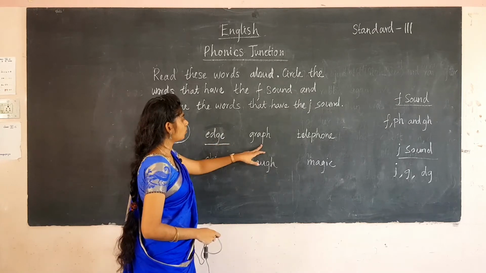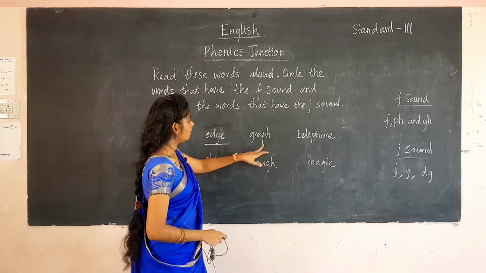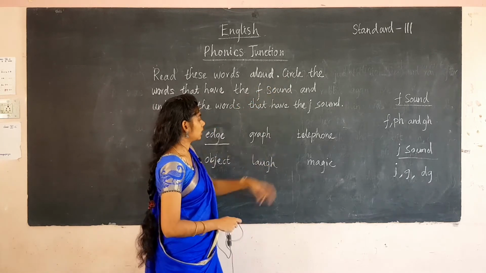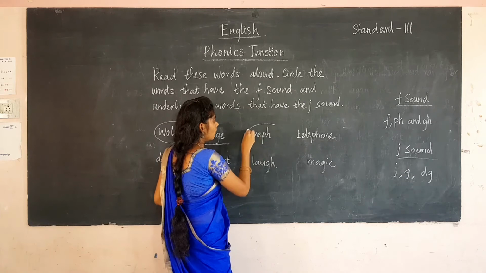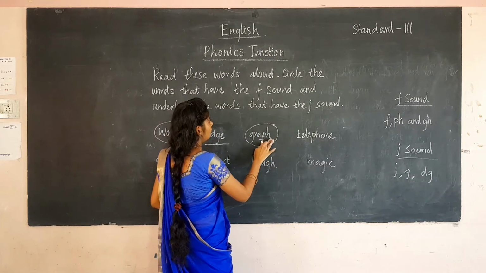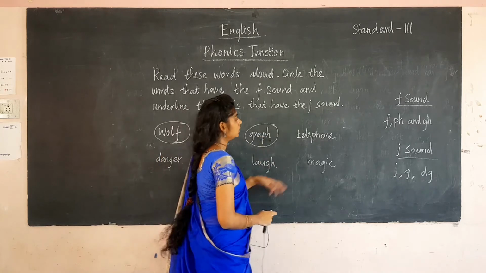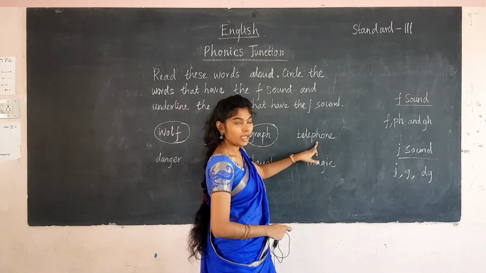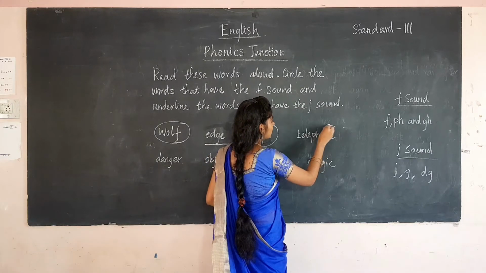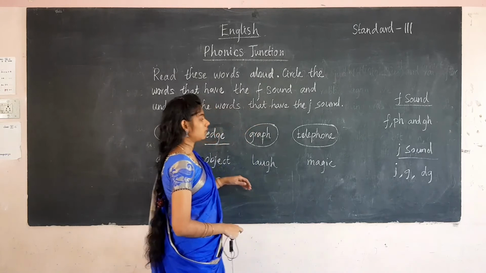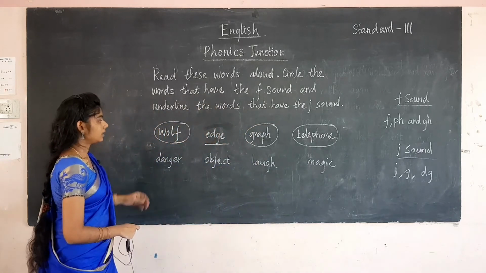So see the next one, graph. PH makes the sound for F. If it is an F sound, you will circle that one. So you are going to circle. And here telephone. Telephone. PH makes a sound for F. So you are going to circle. If the sound comes as F, you are going to circle. If the sound is J, you are going to underline that word.